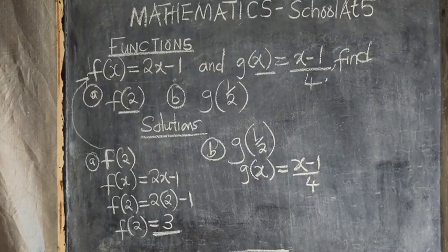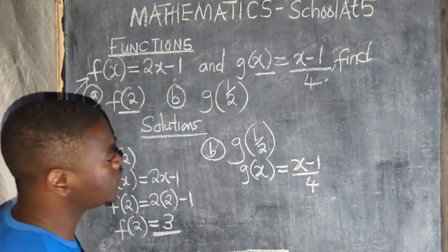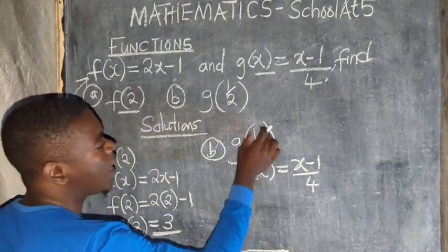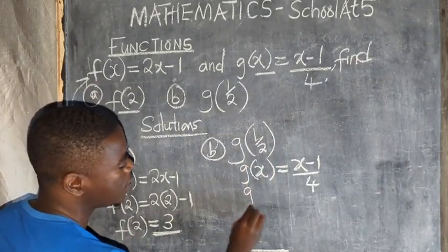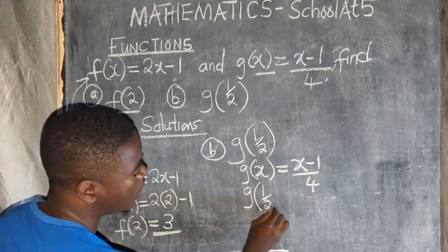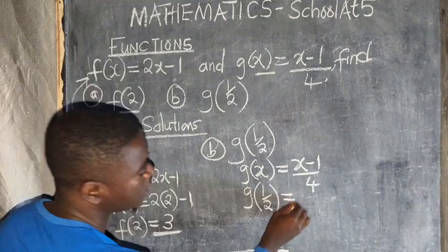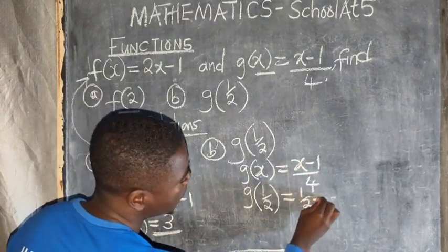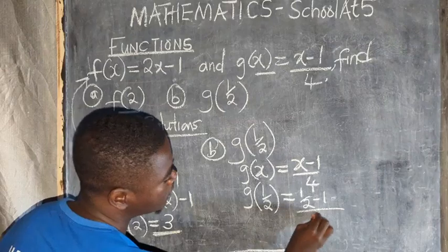So now, how then can we answer this part? What you are going to do is this. Here where there is x, you shall put half. So you shall say G of 1 over 2, which is half, is equal to, here where there is x, you put half. Half minus 1 over what? Over 4.